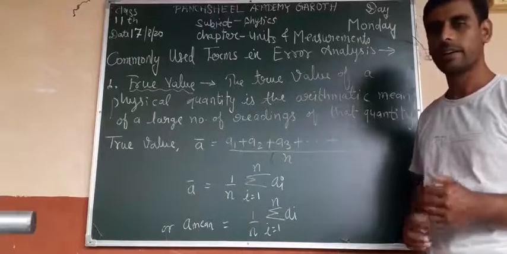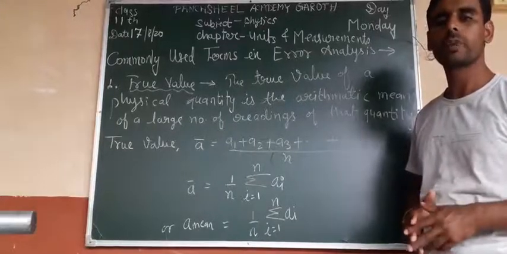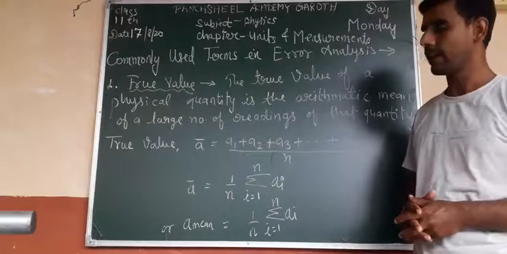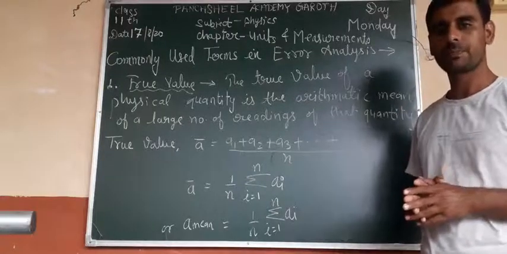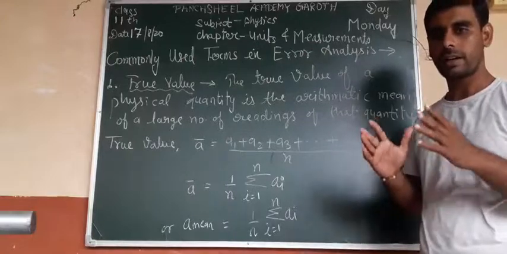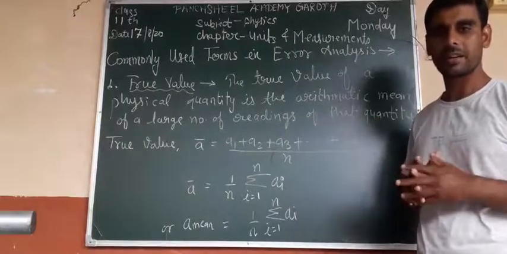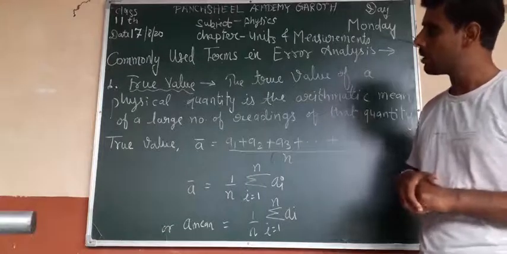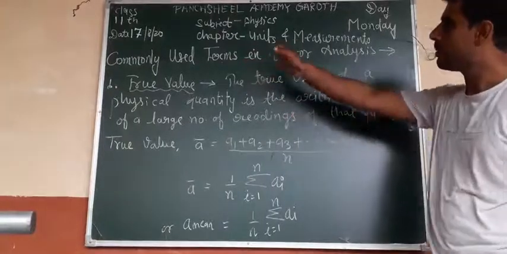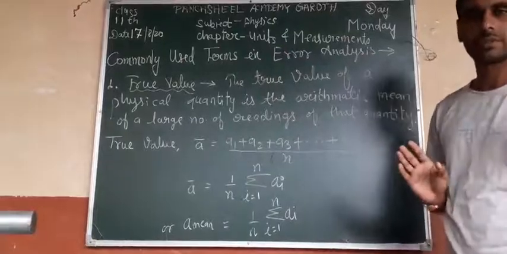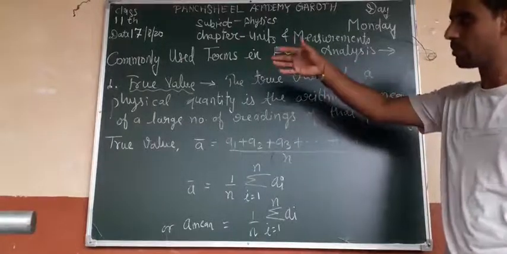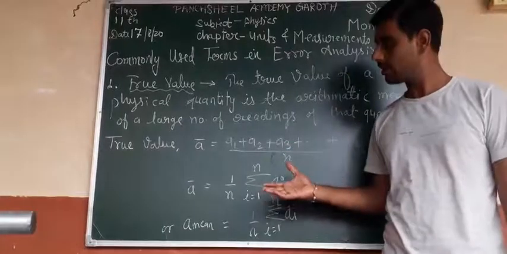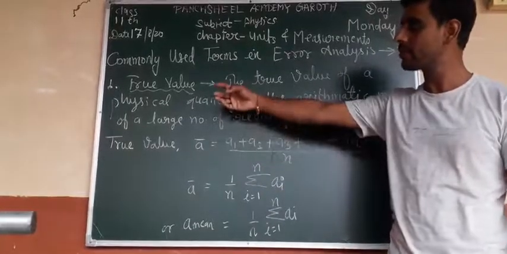And what is error? It is the difference between true value and measured value. We also discussed types of error: random error, systematic error, and their subtypes. Now, some commonly used terms in error analysis. For doing the analysis of error, there are some common terms used in measurement. So I write the first term, that is true value.